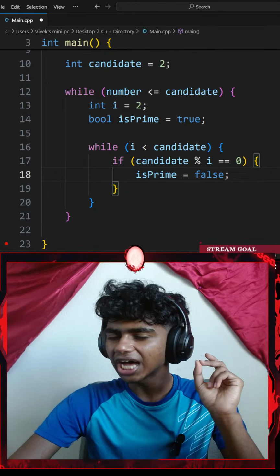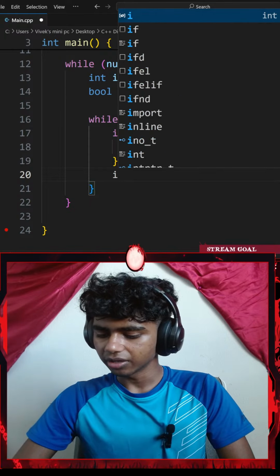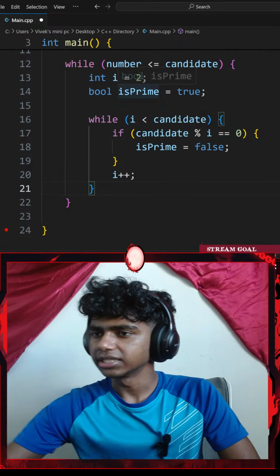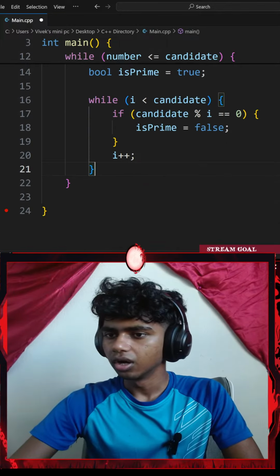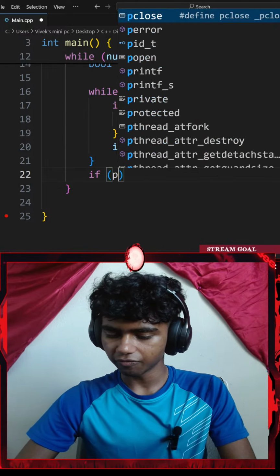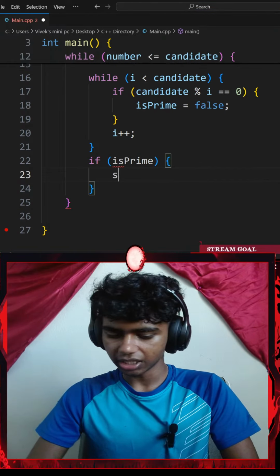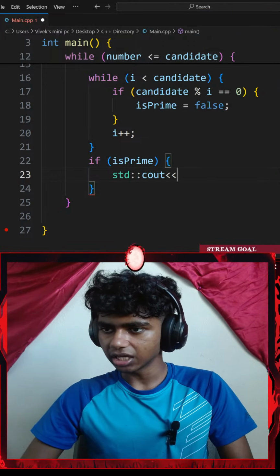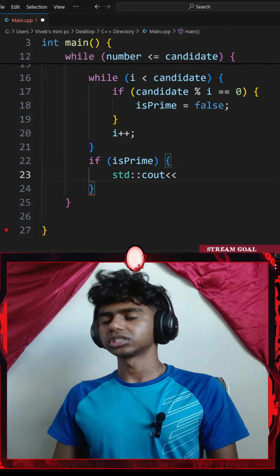And then outside my if statement, I'll go with I plus plus, I'll increment I by 1. Okay, and since I'm checking, my candidate should decrease by 1. So I could go outside my inner loop and add another if statement. If isPrime, if my number is prime, I'm going to be adding a standard console output with an insertion operator. Okay, so now I need my candidate to be printed backwards.